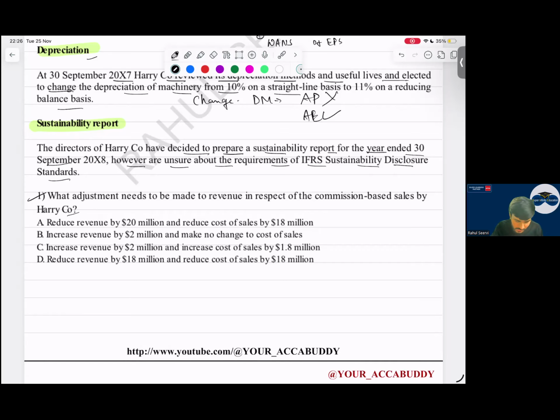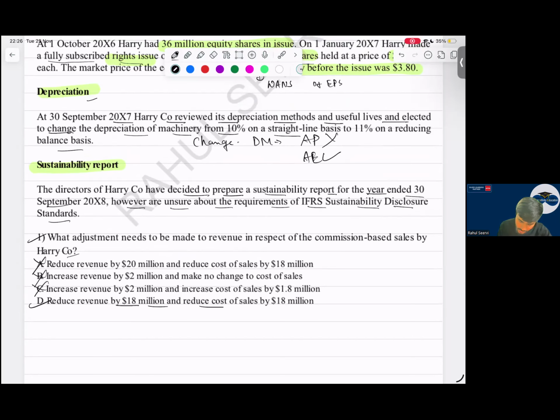Yes, sir. And cost of sales. No, this is completely wrong. Then increase revenue? No sir. Increase revenue by 2 million? No, sir. Reduce revenue by 18 million and reduce cost of sales by 18 million. Yes or no? Yes, sir. The option is D here. D is the right option because we remove the revenue of 18 million and we reduce the cost of sales here. We reduce this and we include this value.